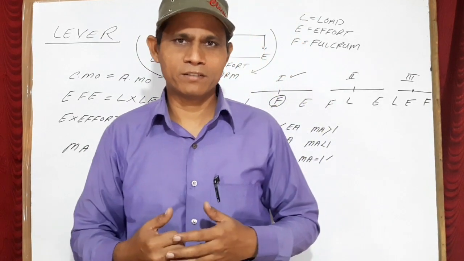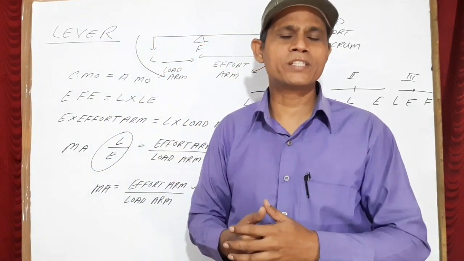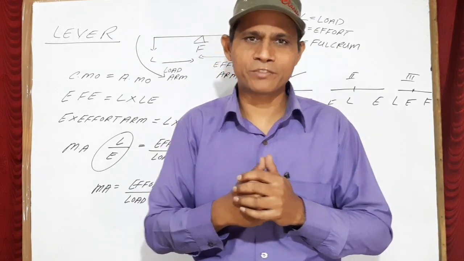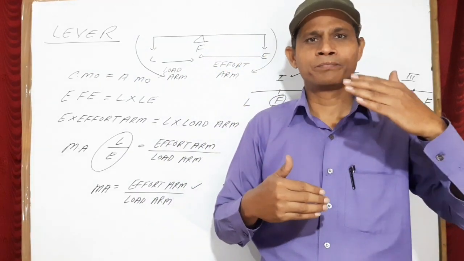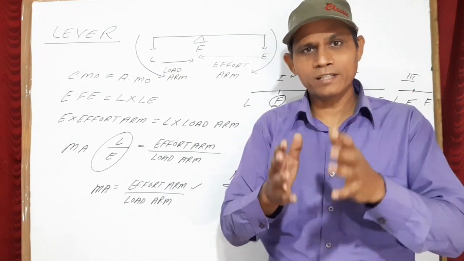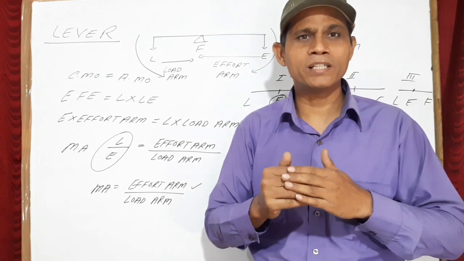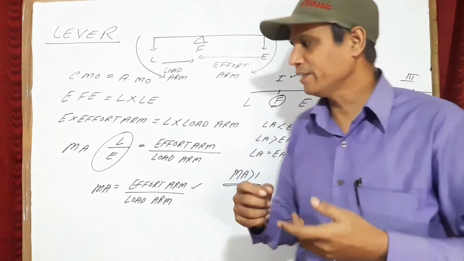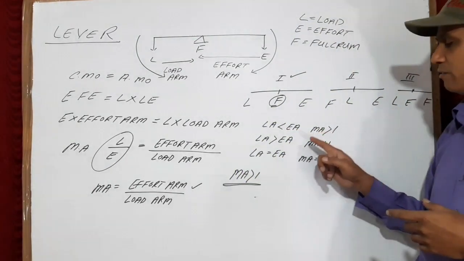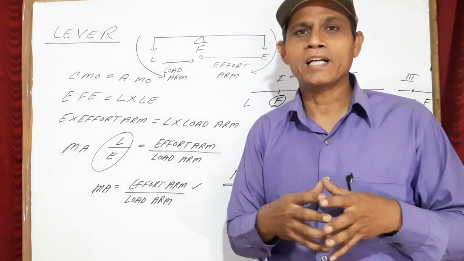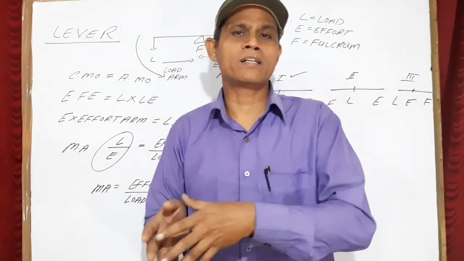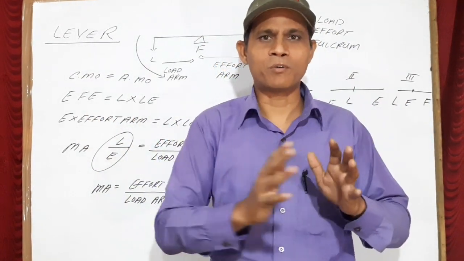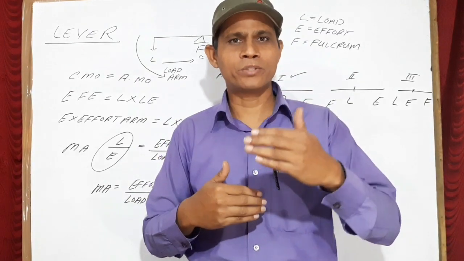So students, today I have discussed with you the lever, types of lever, and one type I have discussed is the first class lever. And this class of lever is very important. The reason is, this is the only lever in which all three possibilities are there. Mechanical advantage may be greater than 1, less than 1, or equal to 1. That means it can act as a force multiplier, it can act as gain in speed, it can change the direction as well. So all three functions are performed by this lever. I hope you have understood up to here.